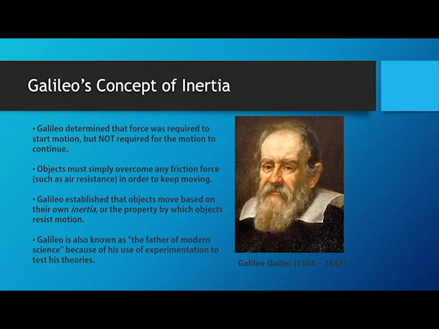Galileo determined that an object has some inherent quality that causes it to resist motion. Heavier objects are harder to move than lighter objects. And that resistance to motion, or resistance to changes in motion, he called inertia. So objects have some amount of inertia associated with them. In general, that inertia is based on how much stuff they're made out of, how dense that stuff is, and things like the shape of the object. There are lots of other factors, but the inherent qualities that determine an object's inertia are its shape and its mass and its density, essentially.